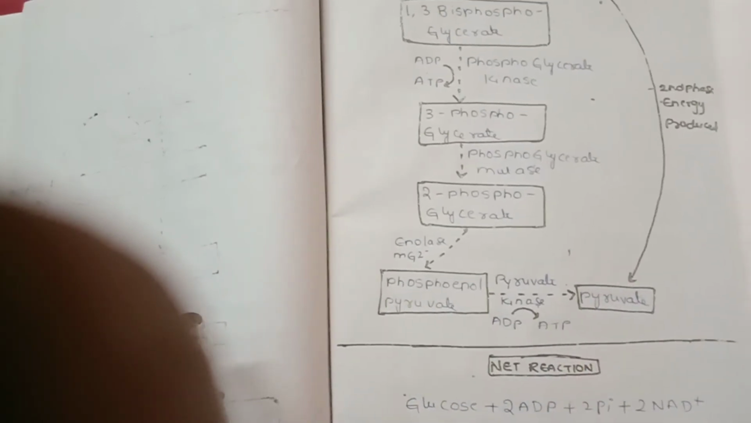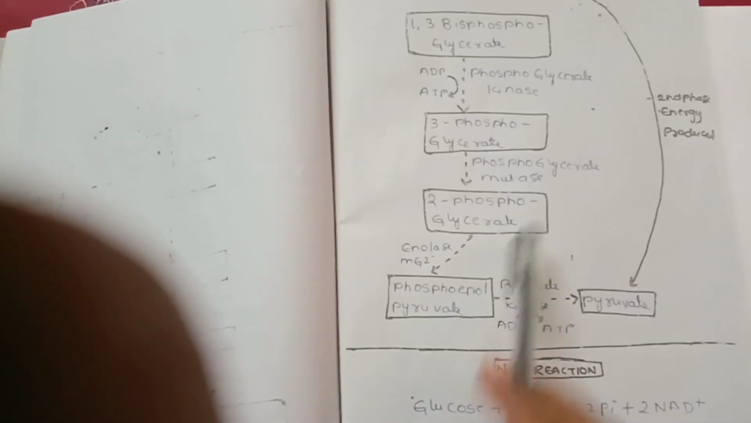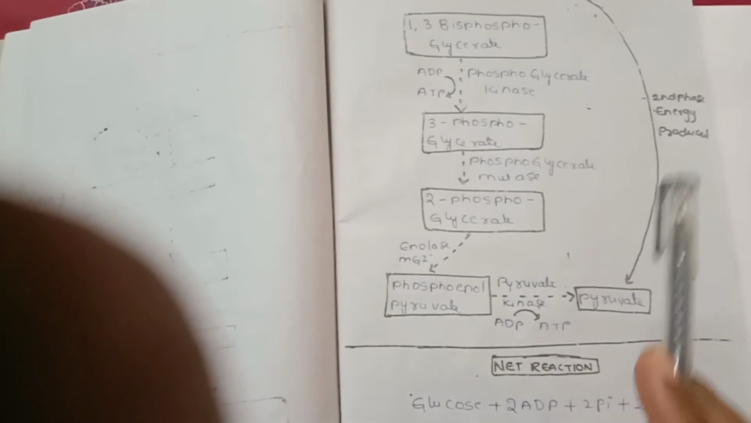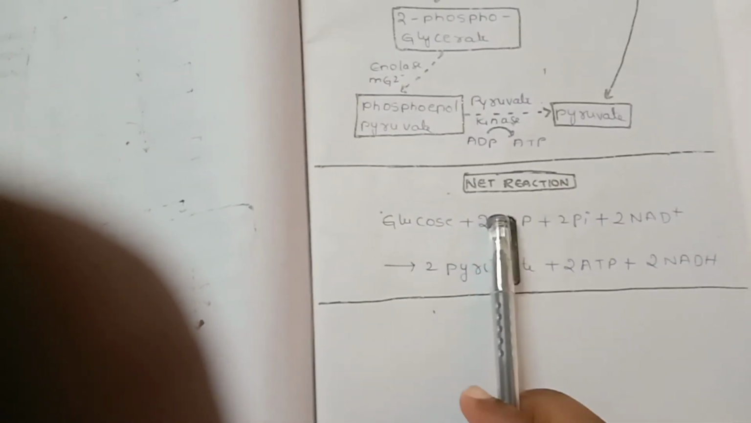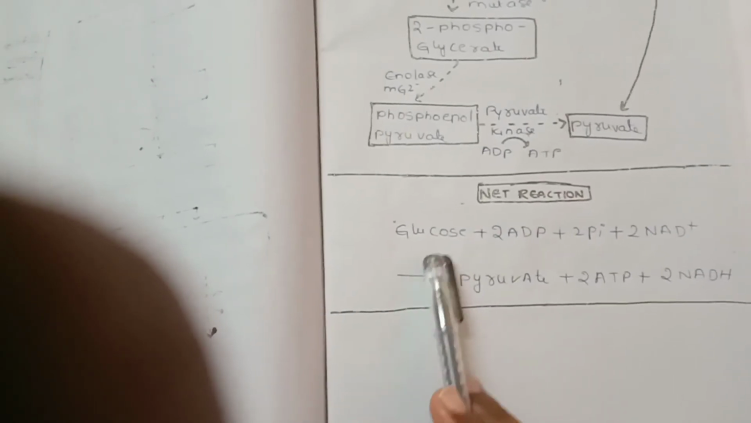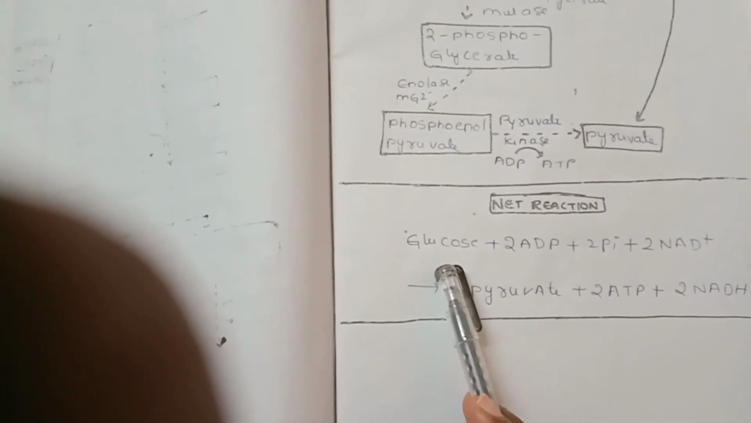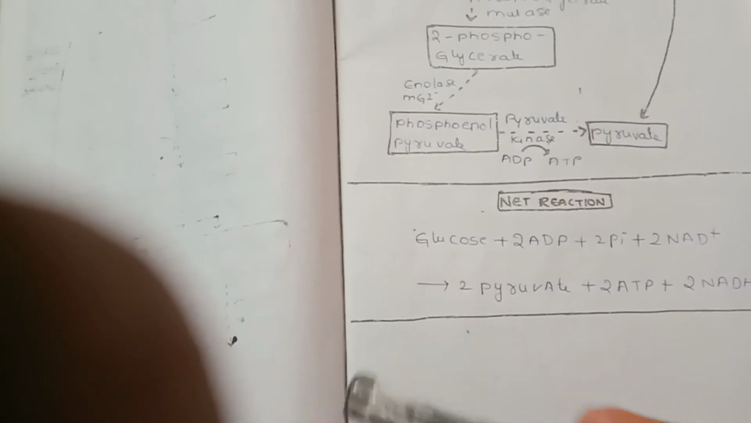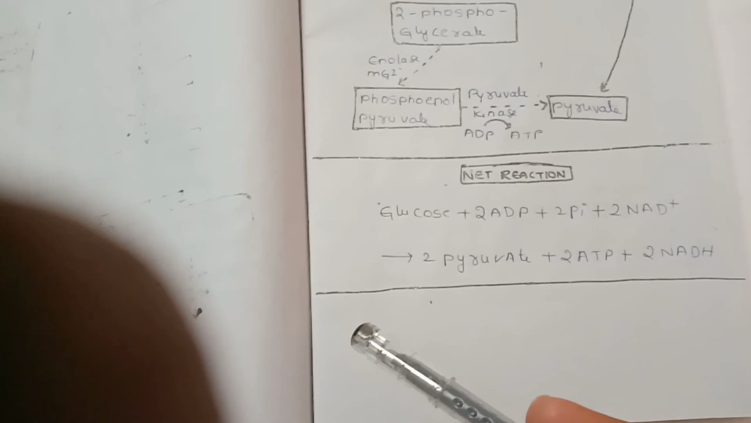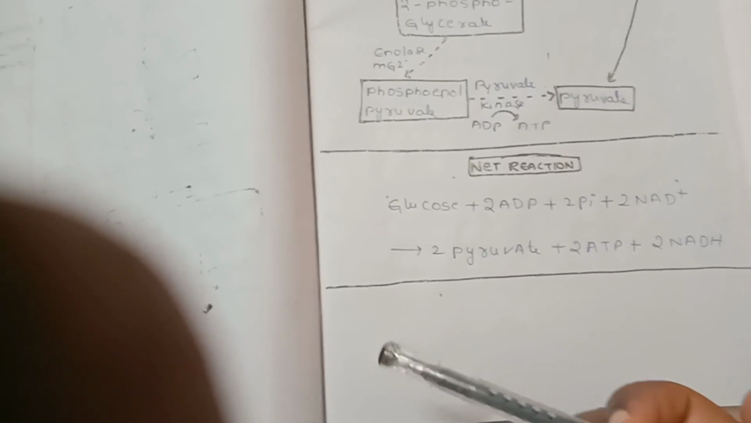In the first phase ATP is utilized, and in the second phase ATP is produced. This is the second phase where energy is produced. Now we will see the net reaction. In this net reaction, one molecule of 6 carbon glucose splits into 2 molecules of the 3 carbon compound pyruvate. The net utilization is 2 ATP, since 4 ATP are produced in the second phase.